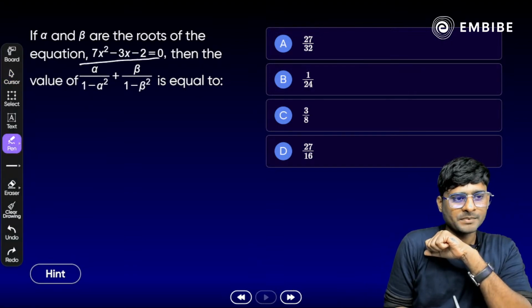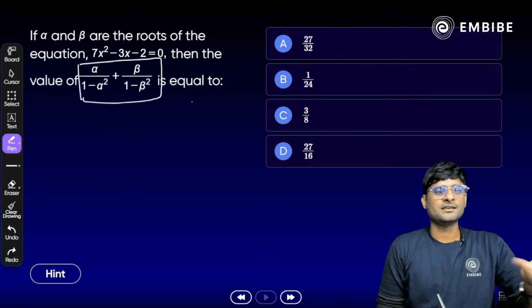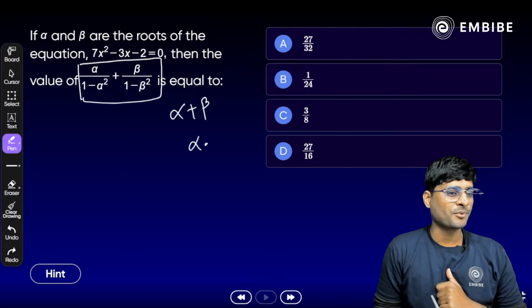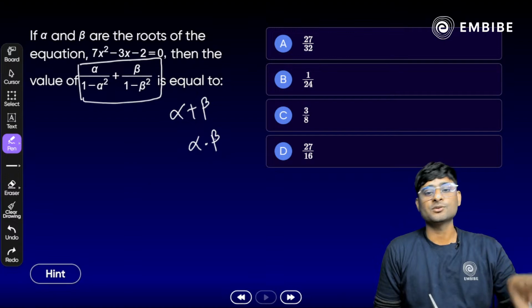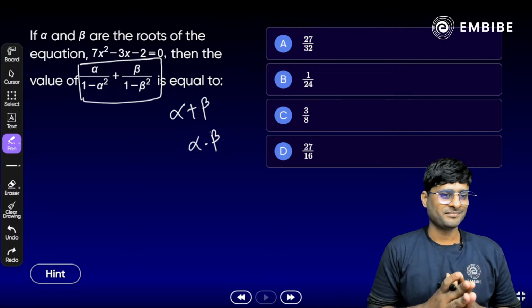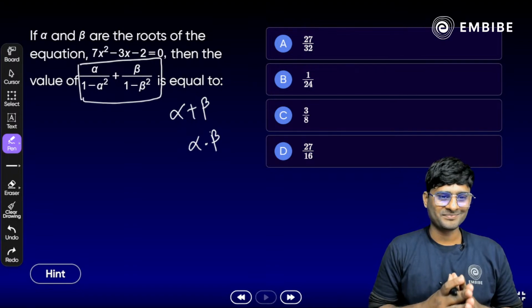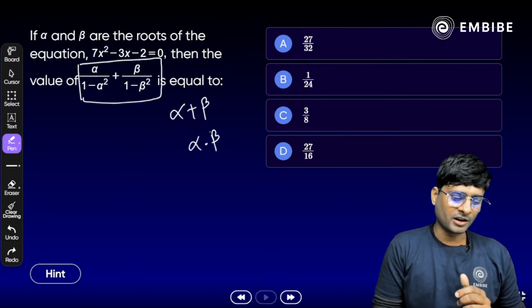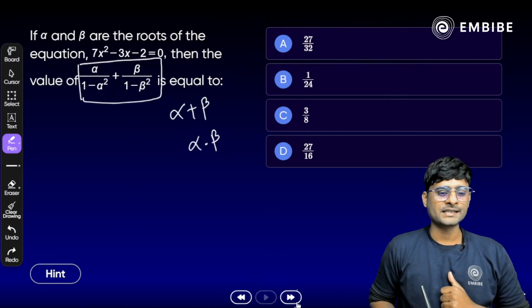Yes, you have to simplify it. And we know that we have to just break it into the sum of the roots and the product of the roots. You will get the answer very quickly. Easy? Yes, you have to try. Okay, all right. Now focus on the next one.